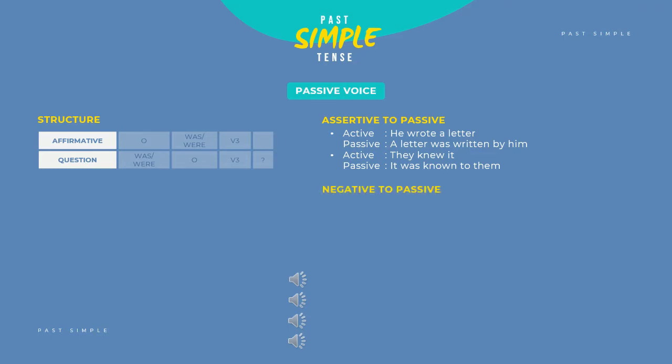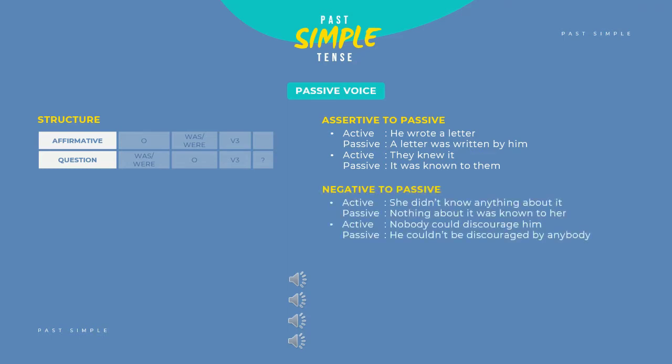Changing a negative sentence into the passive. Active: She did not know anything about it. Passive: Nothing about it was known to her. Active: Nobody could discourage him from pursuing his path. Passive: He could not be discouraged from pursuing his path by anybody.